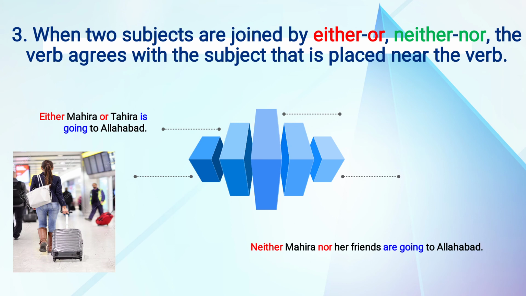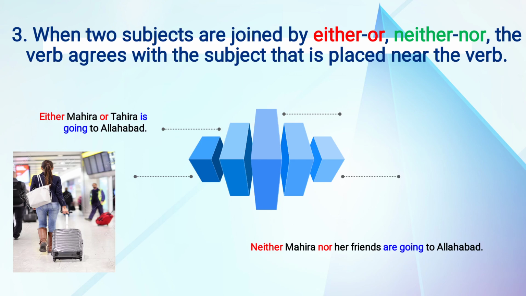Now neither Mahira nor her friends are going to Allahabad. Again the two subjects are here, Mahira and her friends. Her friends and Mahira are the subjects. Okay. They are joined by neither nor. Okay, but the verb agrees with the subject that is placed near the verb. Now here are going is there. Okay, so why have we used are?